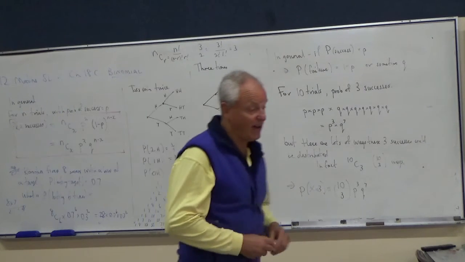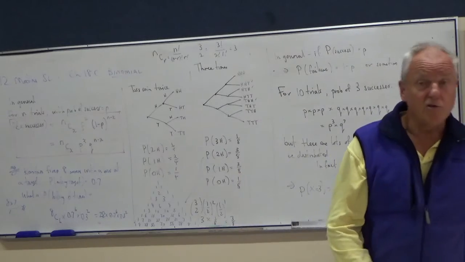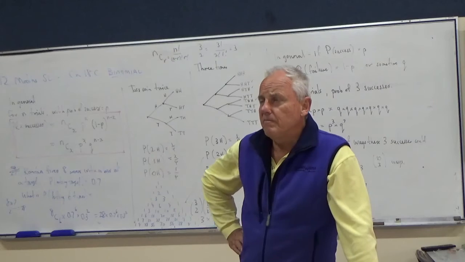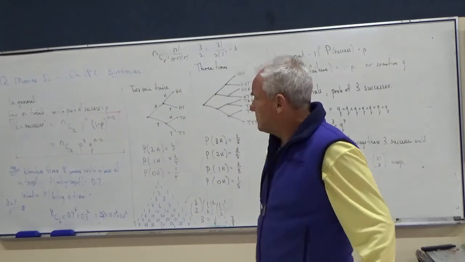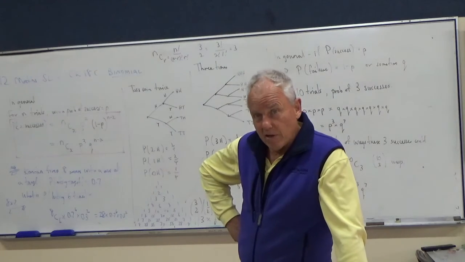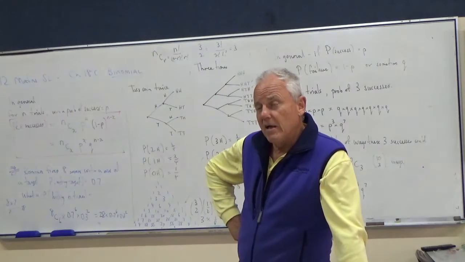And we can work that out for other values as well. You need to be able to do that. You need to be able to use the binomial formula by hand. And you also need to be able to use your graphing calculator.